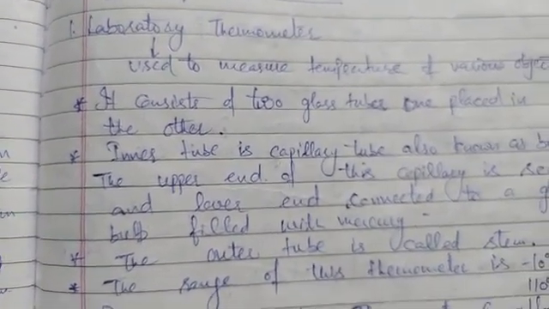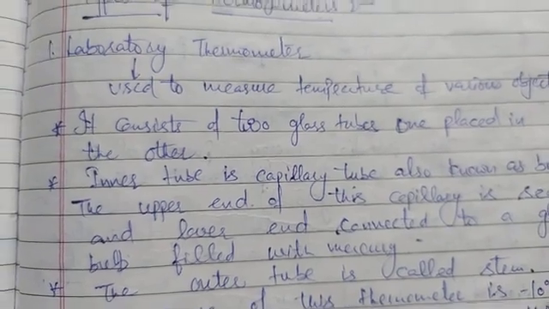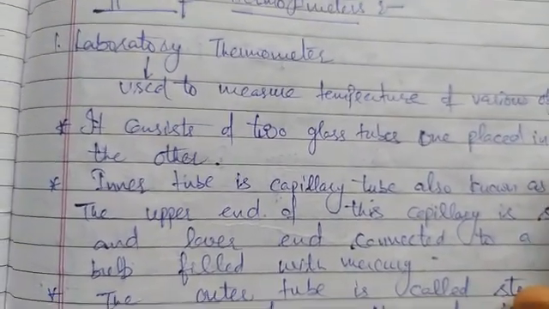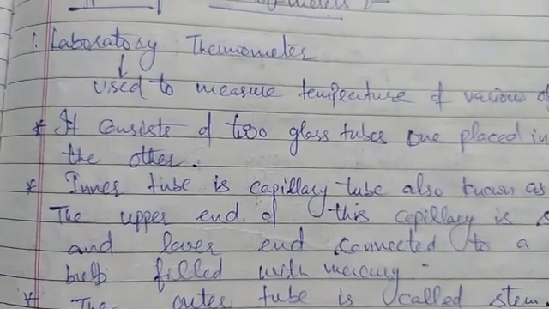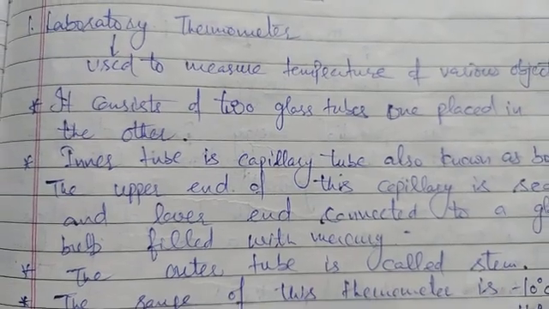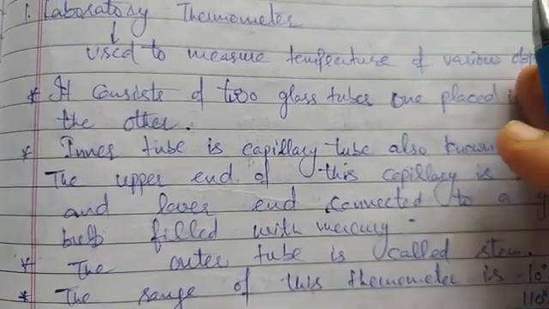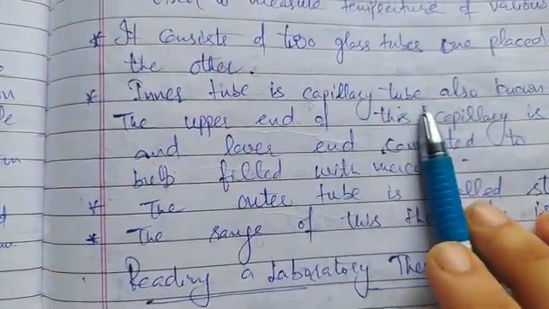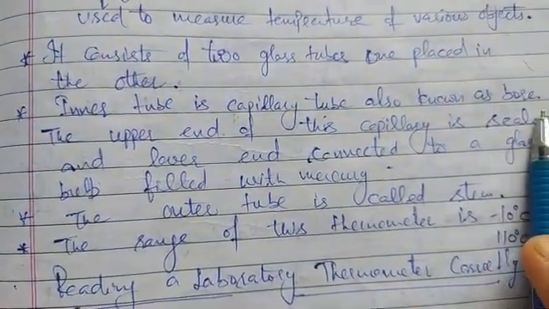Firstly, we will read about the laboratory thermometer. It is mainly used in labs like chemistry or physics labs or any other experimental labs, in which we can measure the temperature of various objects and chemicals. It consists of two glass tubes, one placed in the other. As I have already explained, the inner tube is the capillary tube, also known as the bore.